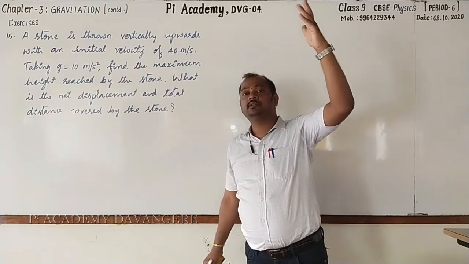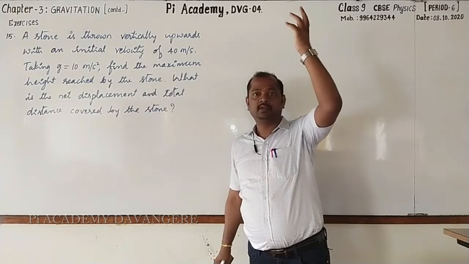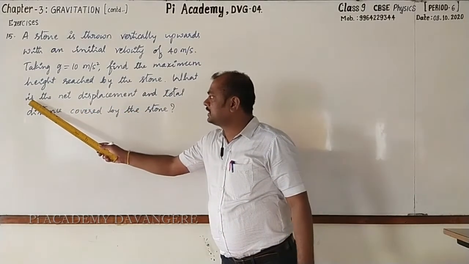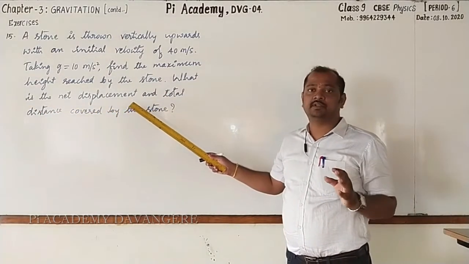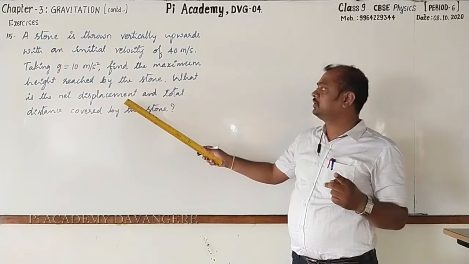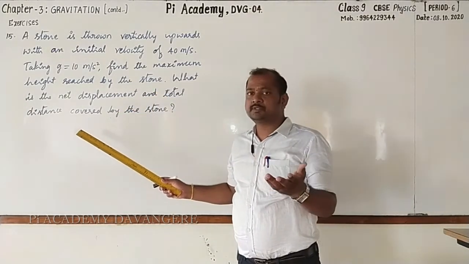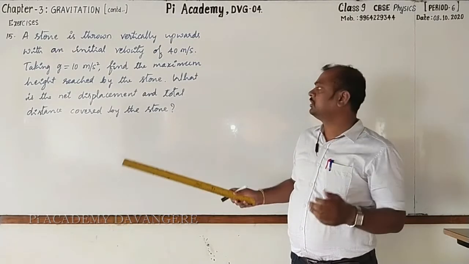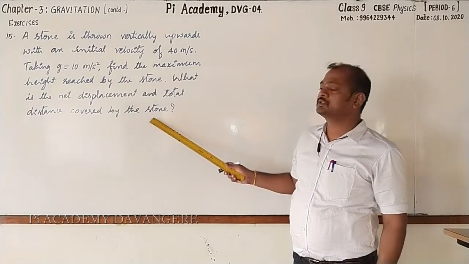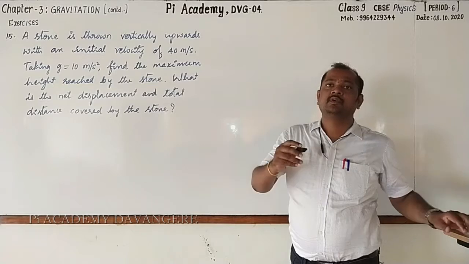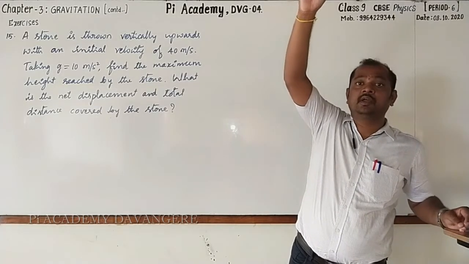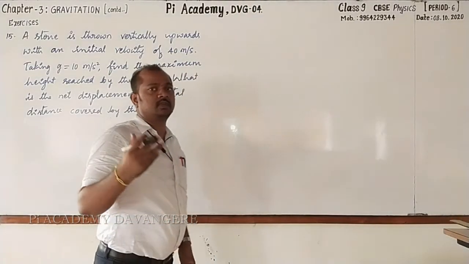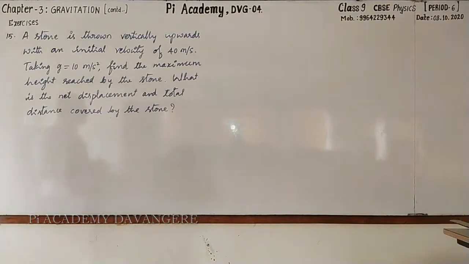But earlier we had taken the ball. A ball is thrown vertically upward and the height reached by it was found out. Same thing. And the second sub question, what is the net displacement? Net displacement means it is the least distance between initial position and final position, and the total distance covered by the stone. Total distance is first for moving to reach highest point, and then after that the distance covered by the stone from highest point to the ground. That is the total distance. So there are 3 sub questions. Let's go for answering one by one.